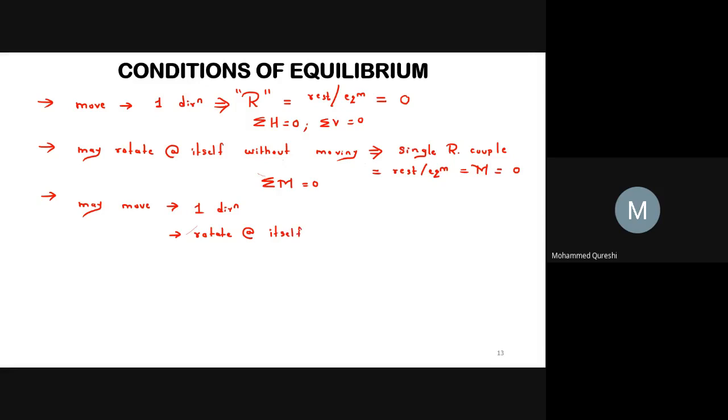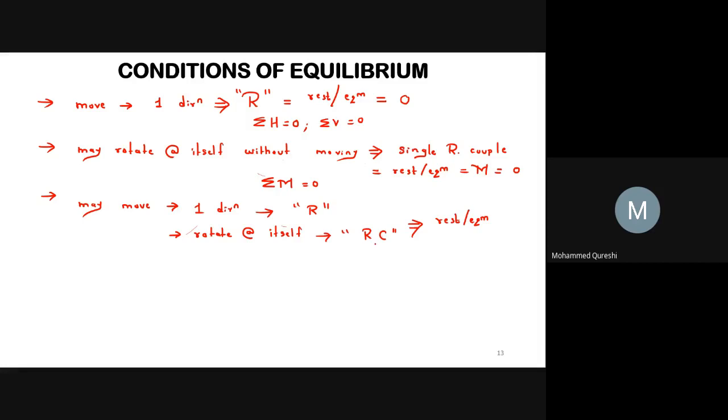It is clear that if the body moves in any direction and at the same time rotates about itself, there is a resultant force and also a resultant couple acting on it, and for such a case the body may be at rest or in equilibrium.